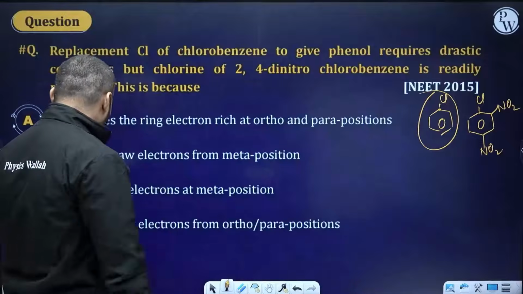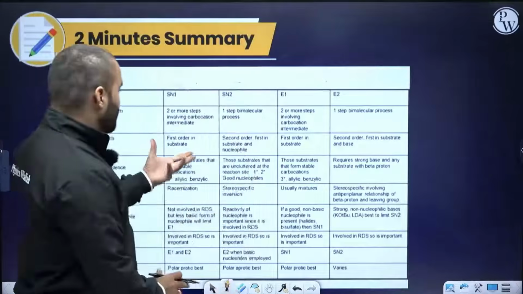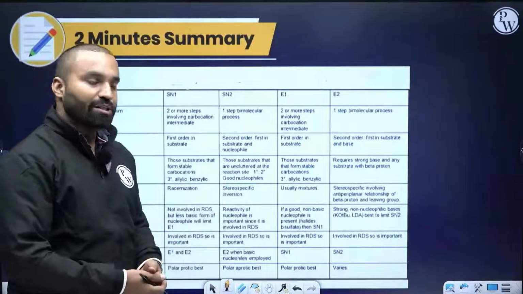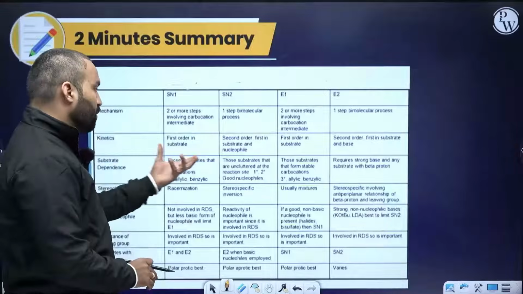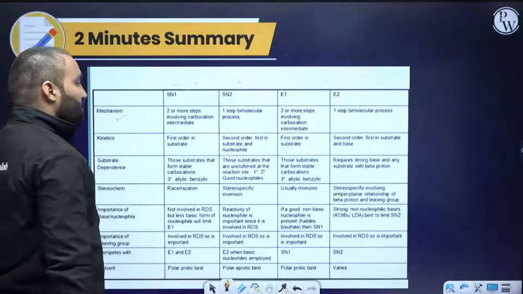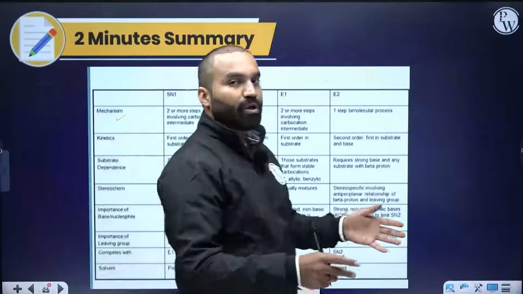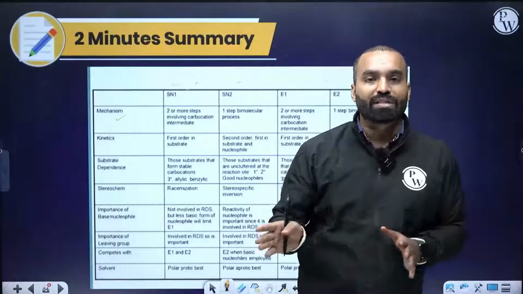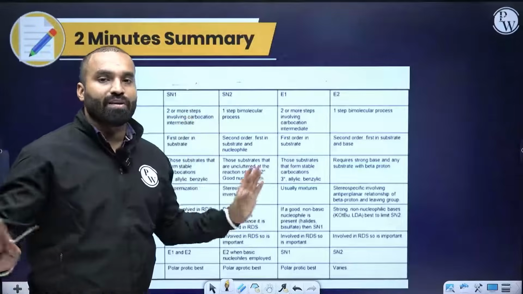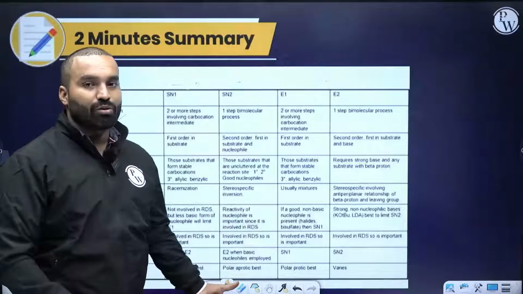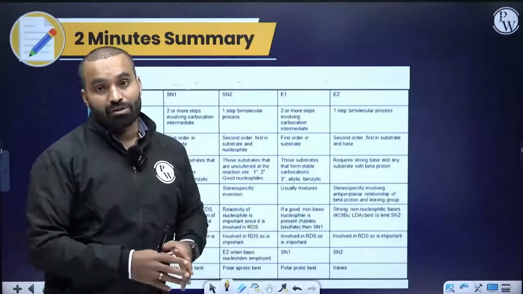Clear everybody? Okay. I have given you another sheet of summary. You can have a look at SN1, SN2, E1 and E2 reactions while we are finishing up this session. I have written down the mechanism, one-step mechanism, two-step mechanism, comparison of SN1, SN2, E1 and E2, comparison of SN1 and E1, and comparison of E2 and SN2 can also be done. Remember, one question from this table itself is fixed in your examination. They can either directly ask you to write some features of SN1, SN2, or they can ask you to compare E1 and E2. Remember to write examples also.